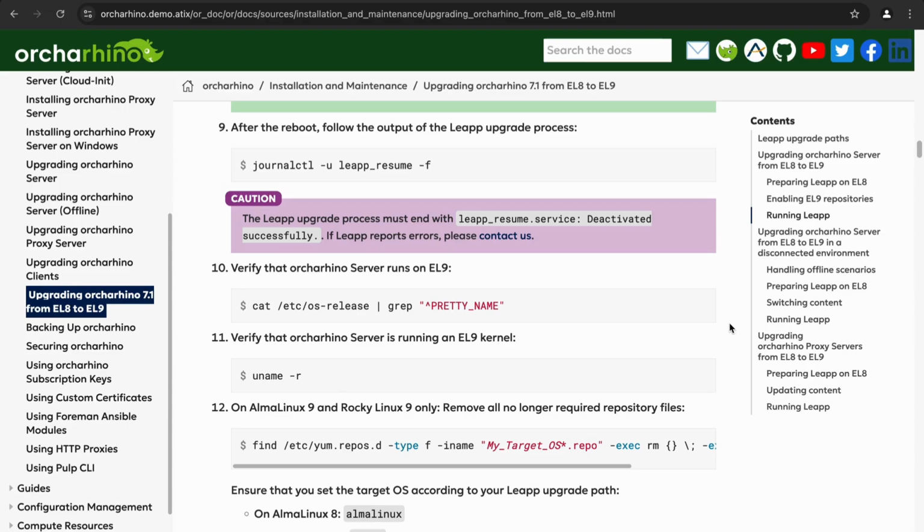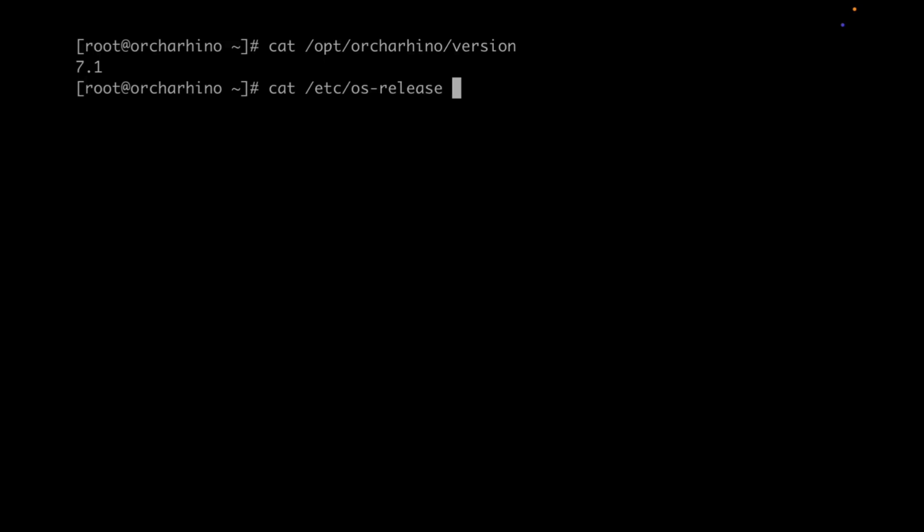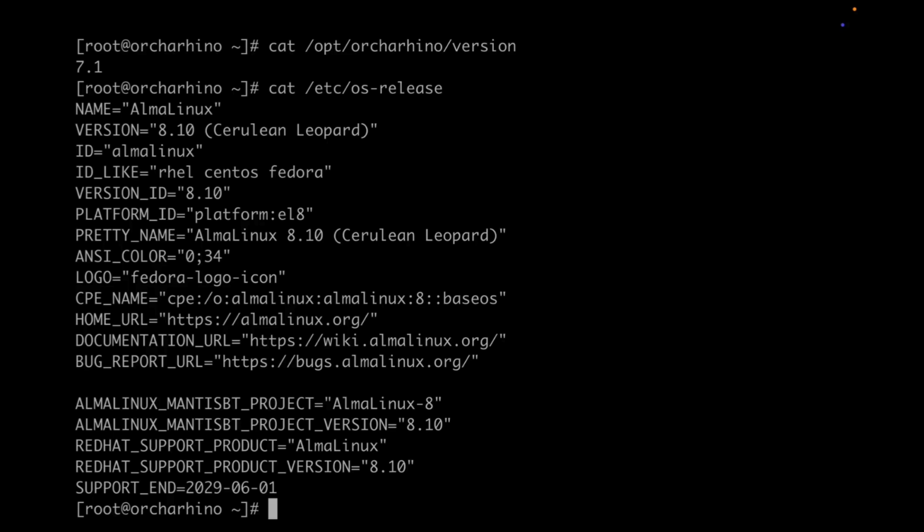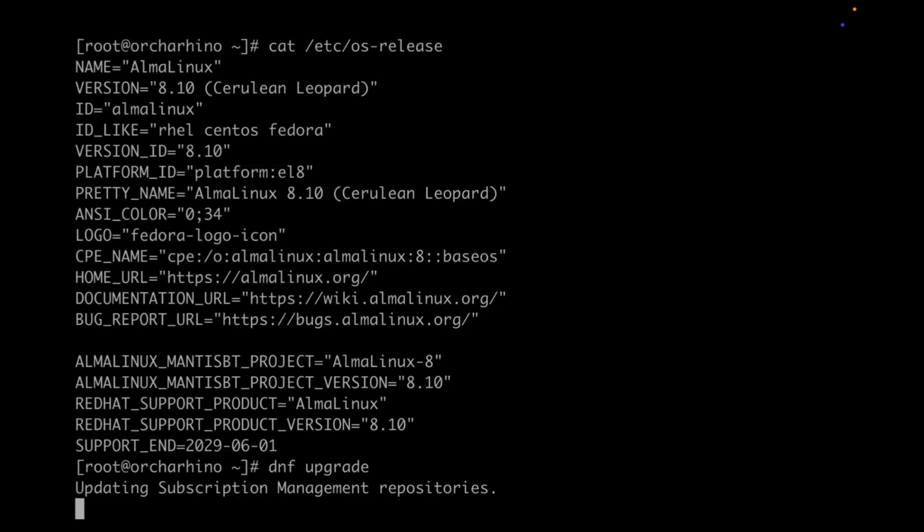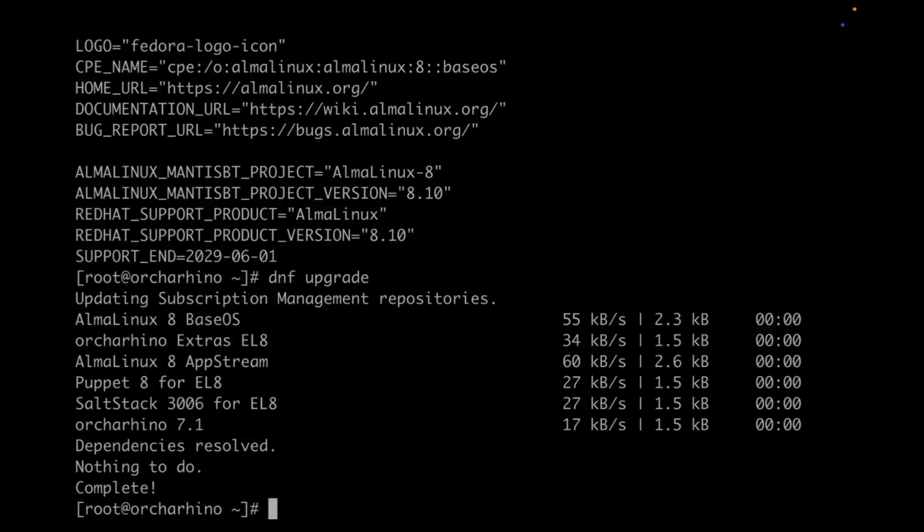So let's have a look on the shell. So now we are on the shell. Let's verify the version. 7.1, perfect. Let's verify the operating system. Alma Linux 8.10. So let's do the first step. Check if we have any upgrades. We don't expect any because we just came from upgrading to 7.1.